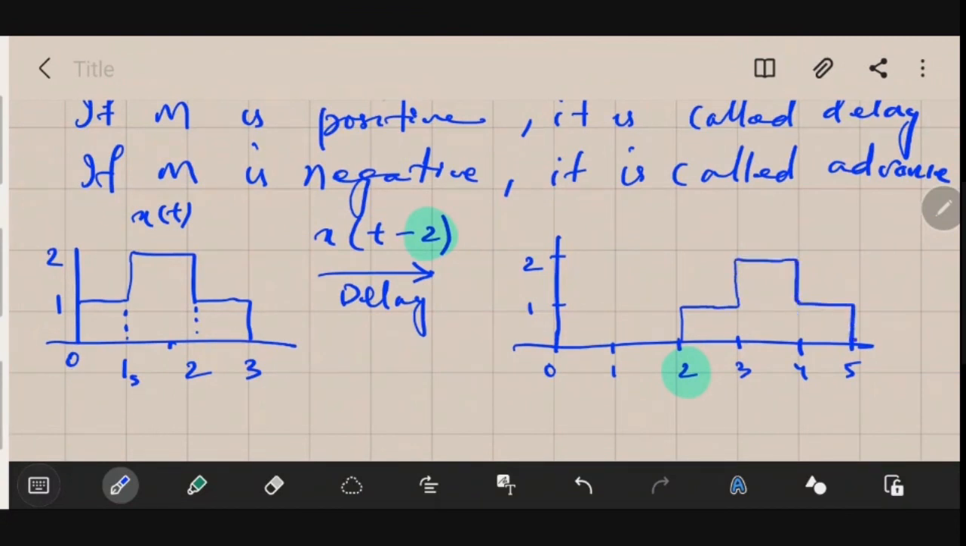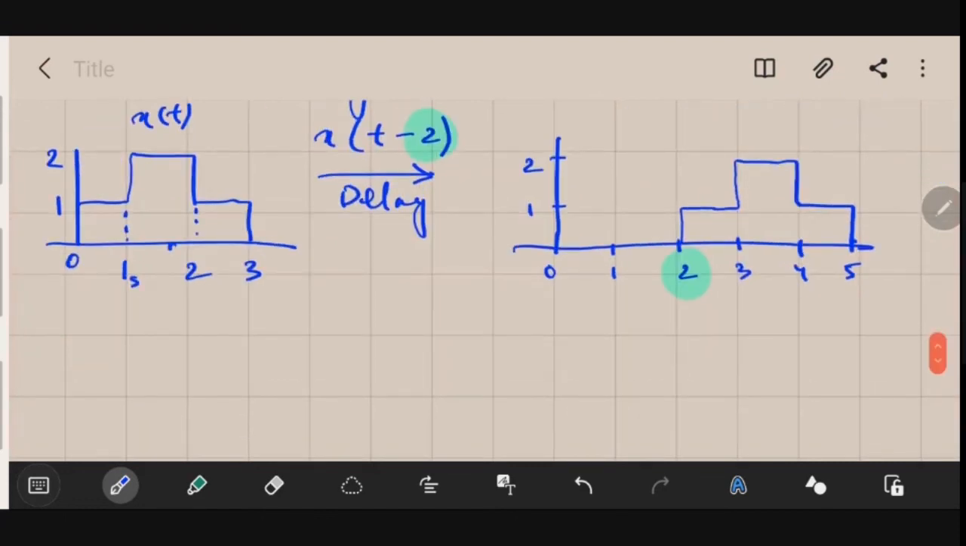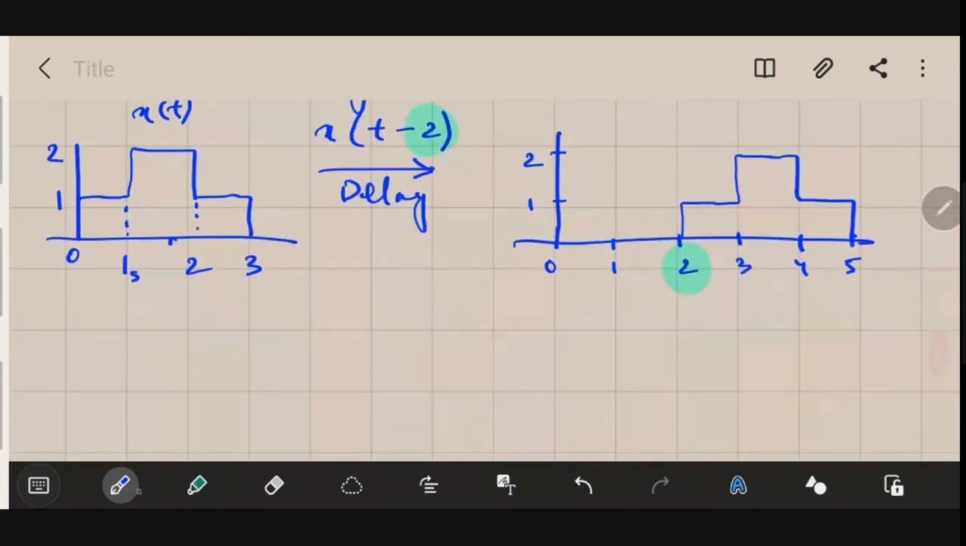Got it? Since m was 2, that's why we have shifted it by 2 positions. Okay. Let me take another example. It will be much clearer for you.